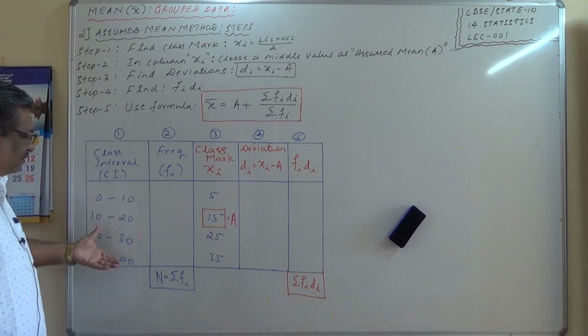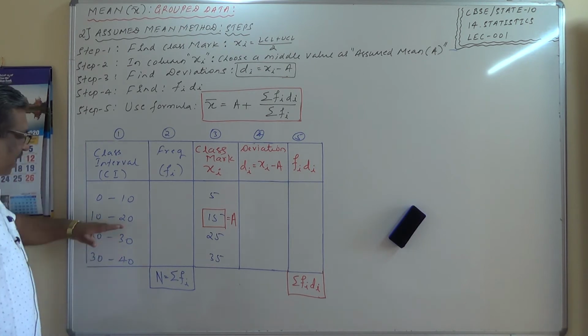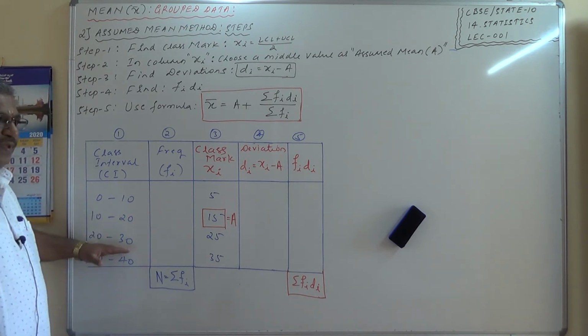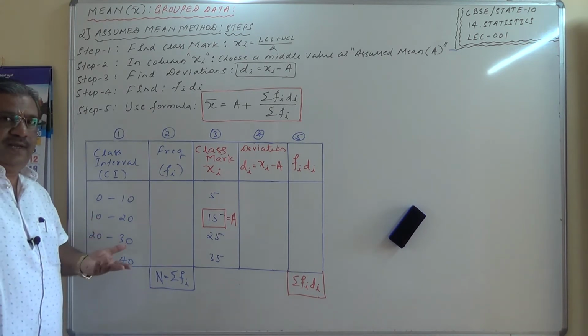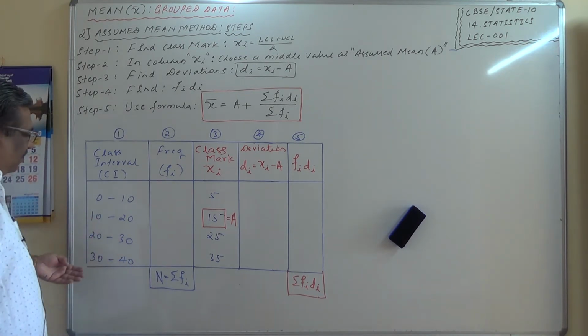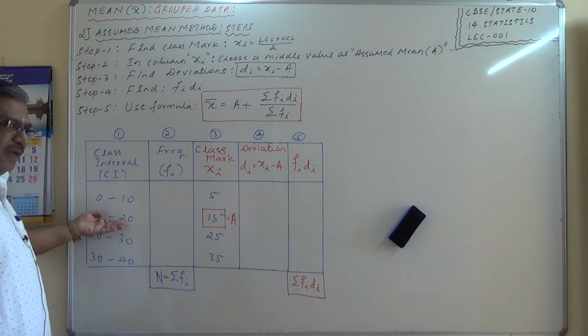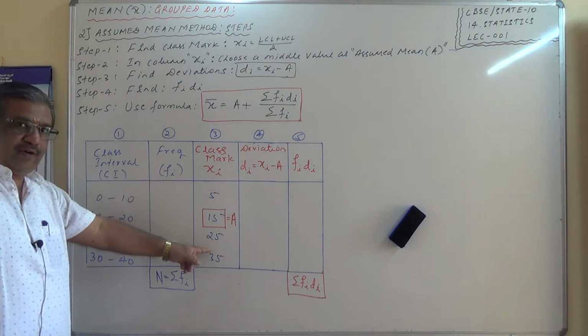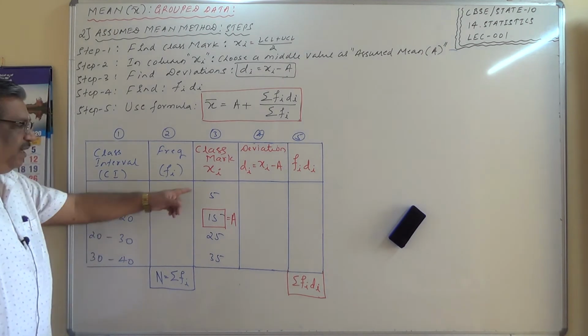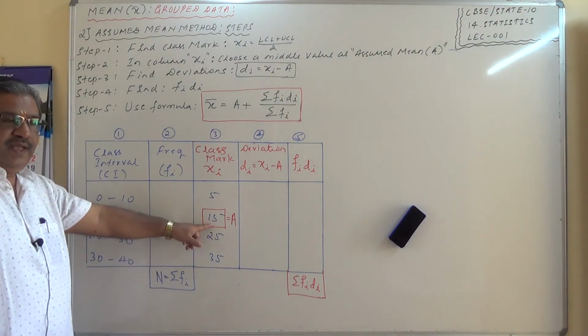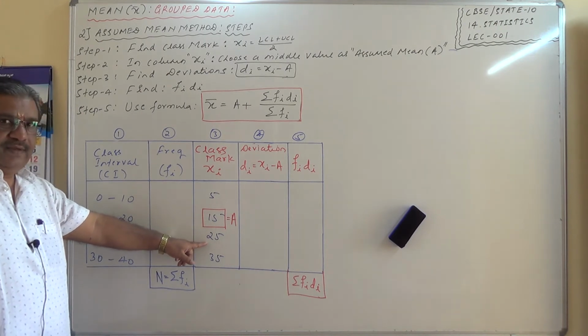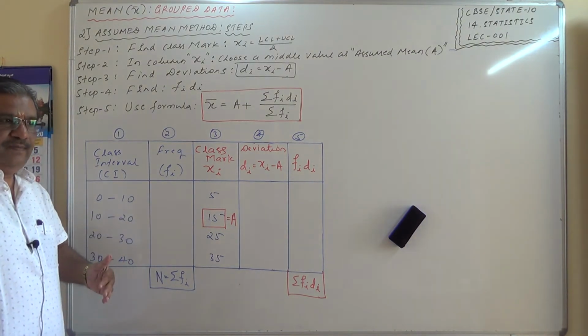Which are the middle values? There are 2 middle values here, either this one or this one. If the number of observations is even, then you are going to have 2 middle values. Either I can choose this as A, especially in the xi column, not in this one. In the xi column I have to select either this as A or this as A, as an assumed mean.